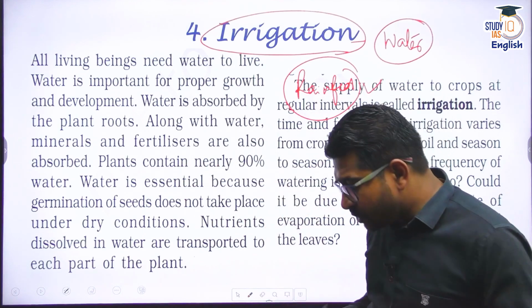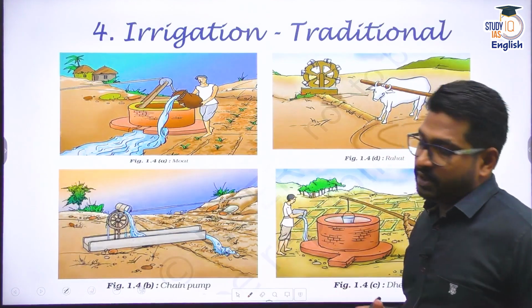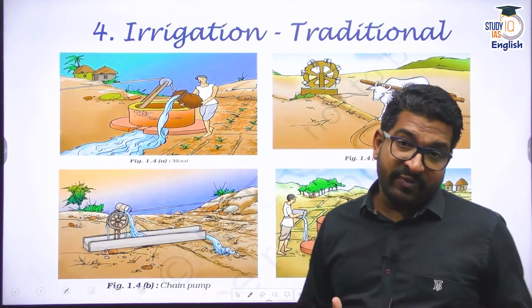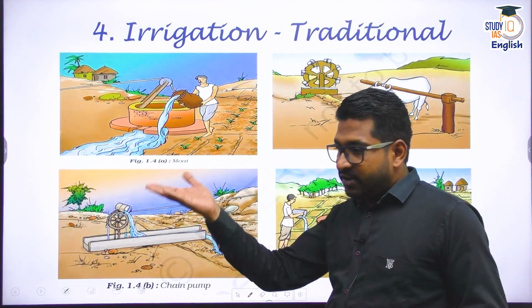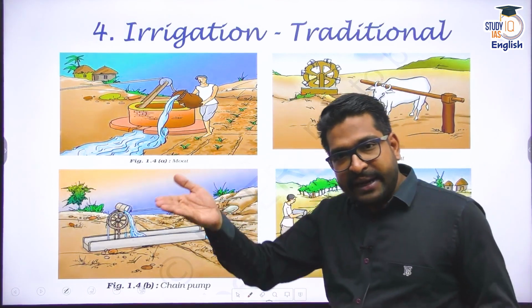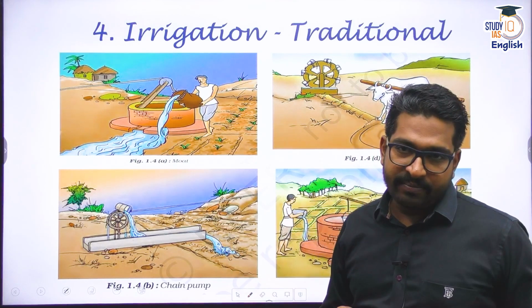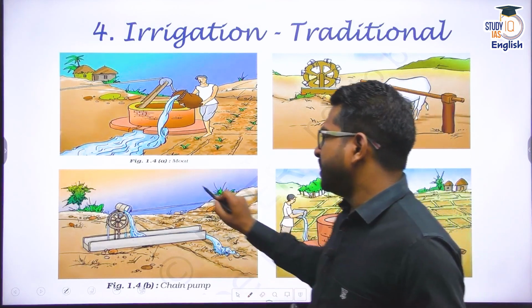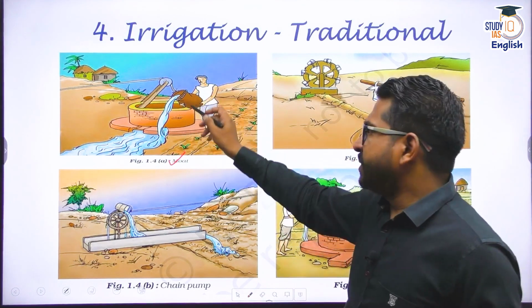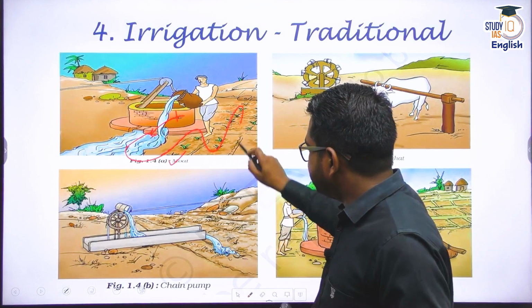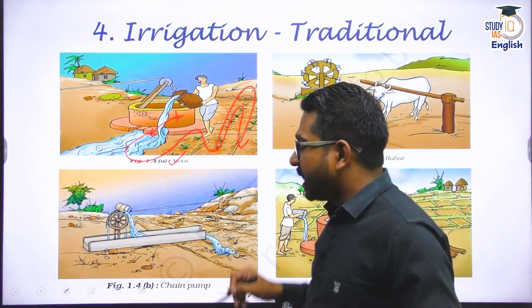Now, traditionally also, we used to use different setups, right? Because we did not have electrical power at that time. What we used to do, we level the land and we ensure that there are different channels made in the land so that water can move through those channels and the land is irrigated. Different methods were used. For example, there was a moat. Simply draw the water from this well and pour it down here. It moves through your crop. You can see here the channels are made here.